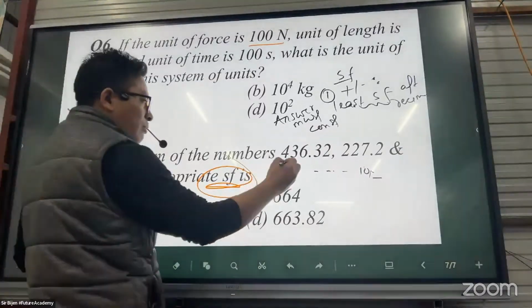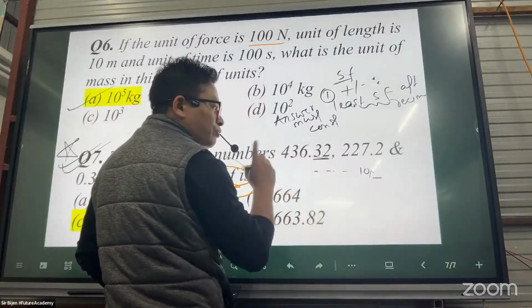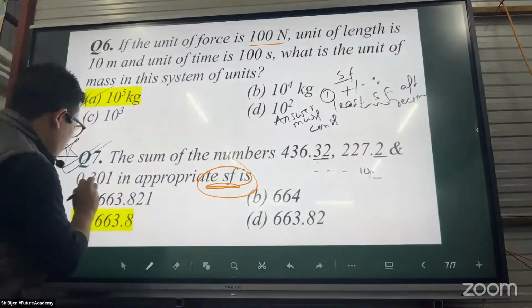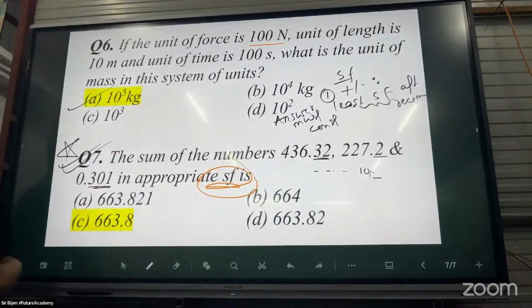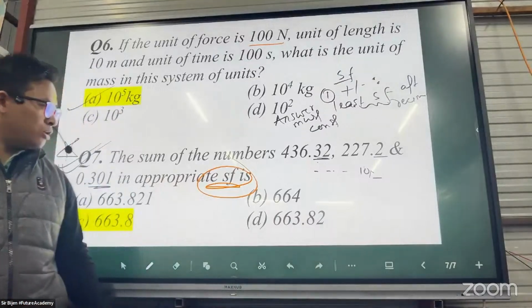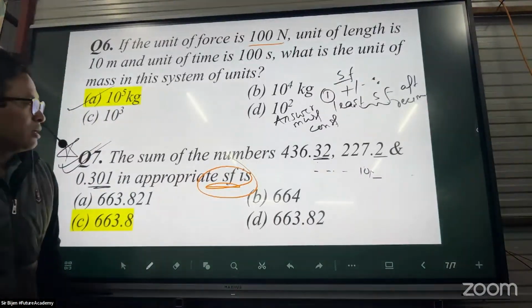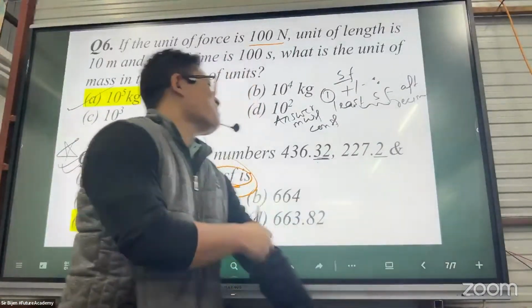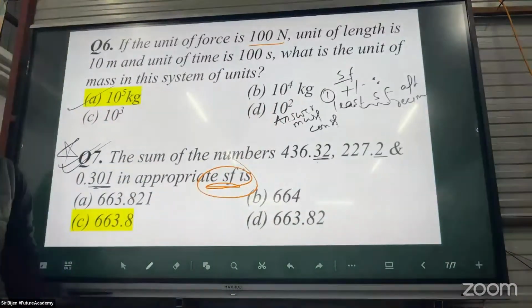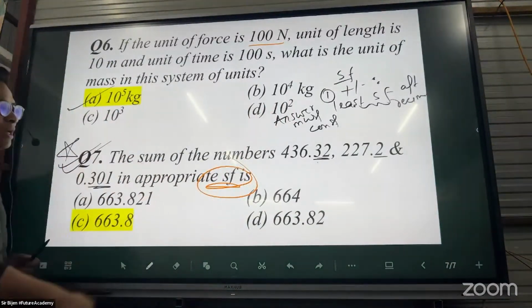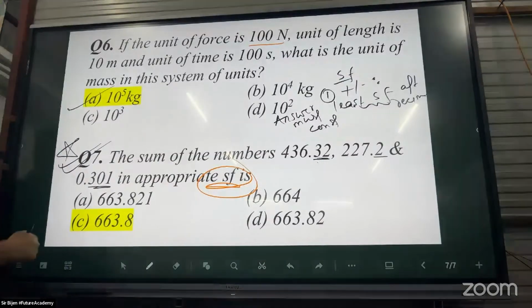So, after decimal, what are the significant figures? 2, 1, 3. What is the minimum? Minimum is 1. So the answer after decimal should have how many significant digits? 1. This is the only answer.